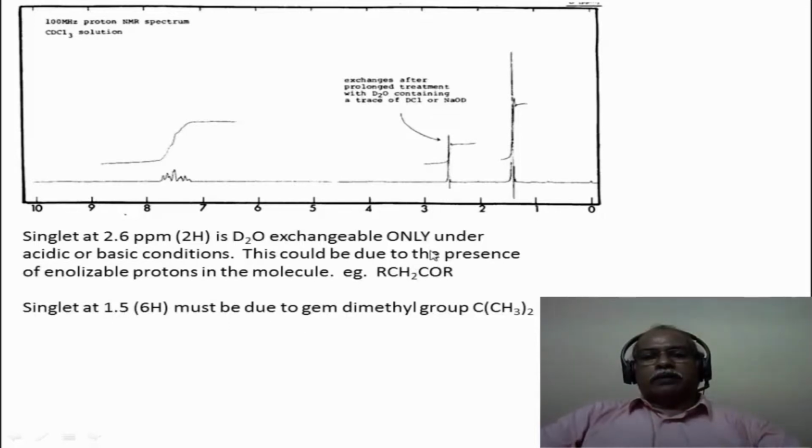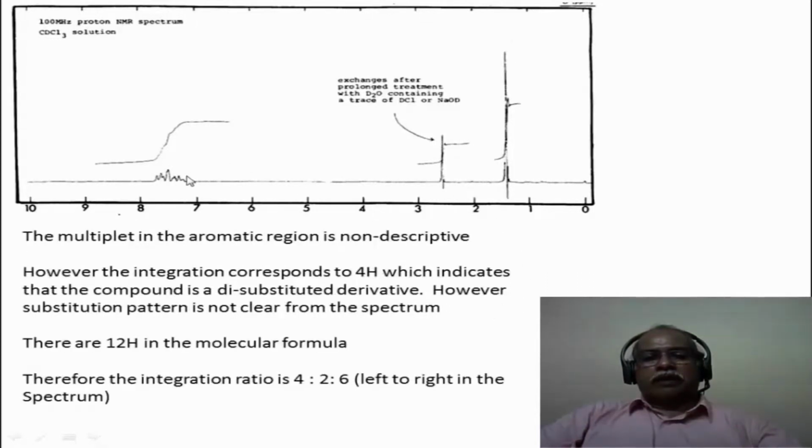The singlet at 1.5 ppm is due to a gem dimethyl group, because a singlet with an intensity of 6 hydrogens could correspond only to a gem dimethyl kind of functional group in the molecule. So we have identified a CH2CO and a gem dimethyl group, and from the proton NMR spectrum we have identified that it is a disubstituted benzene derivative.